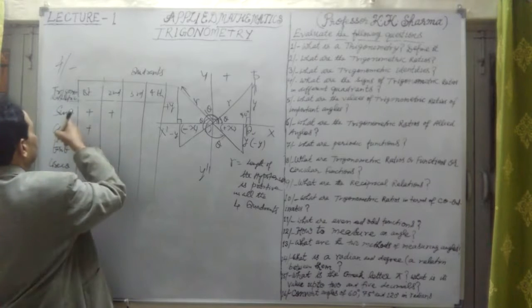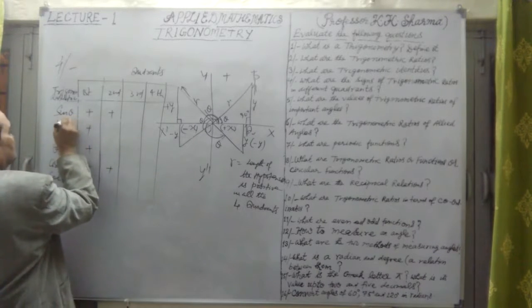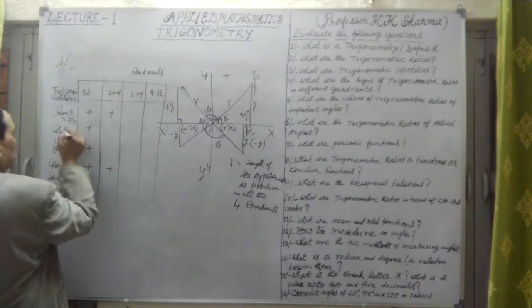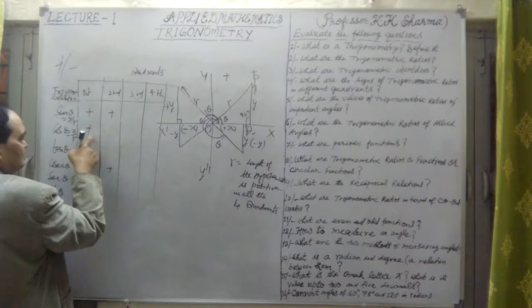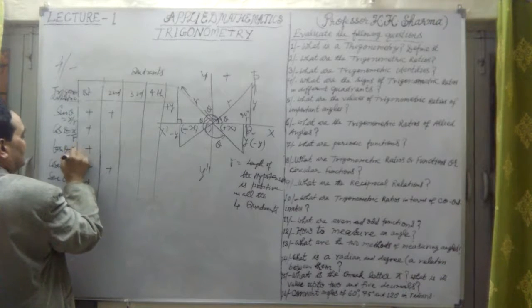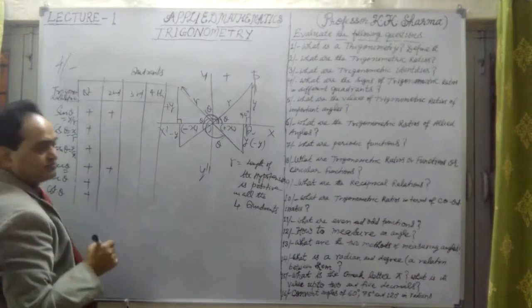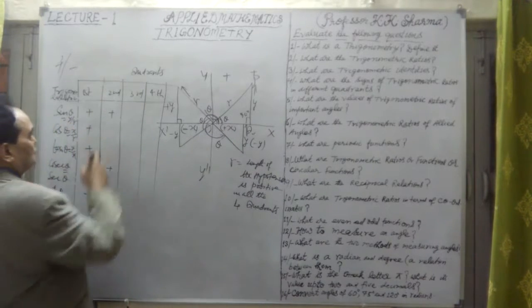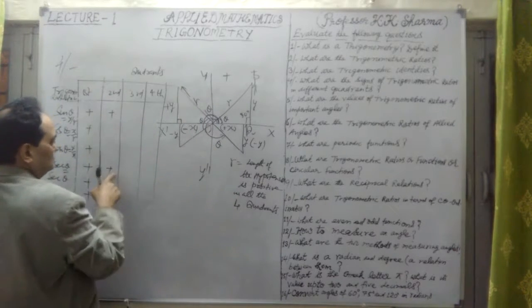We can write here sin theta equal to y upon r, in the first quadrant. Here cos theta we will take as x upon r. In the first quadrant all are positive. Tan theta is y upon x, in terms of the coordinates we are talking about. So sin theta is y upon r, cos theta is x upon r, both are positive.